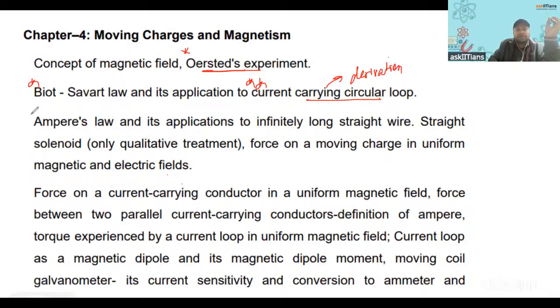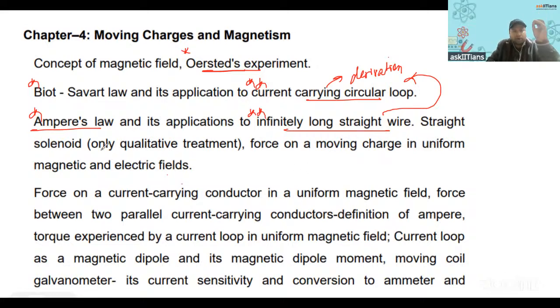Then Ampere's law statement, right? Its applications to an infinitely long straight wire, this might come. This can also be considered a kind of derivation, right? For an infinitely long straight wire, you have to calculate the magnetic field from Ampere's law, that you must be having in your notes.